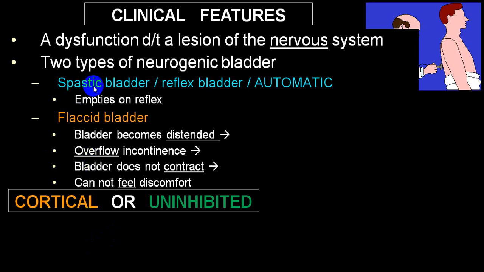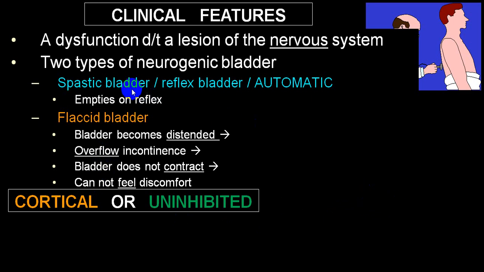So whenever there is a lower motor neuron damage, it will be a flaccid bladder, and the flaccid bladder will be distended, there will be overflow incontinence, the bladder cannot contract, and if there is damage to the sensory pathway, the person will not be able to feel pain sensation, it will be a painless retention, and in that condition the bladder will be markedly distended and there will be big retention of urine.